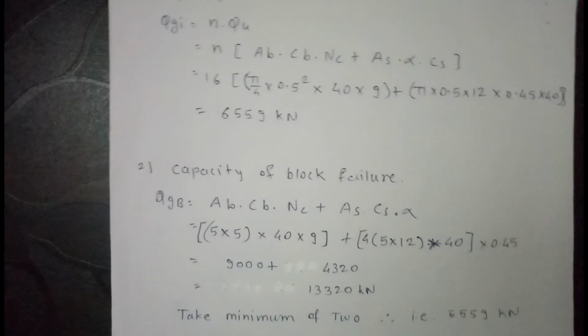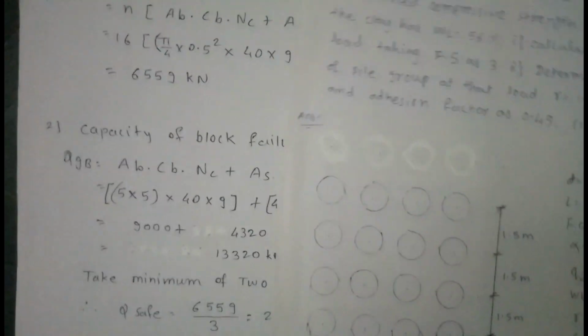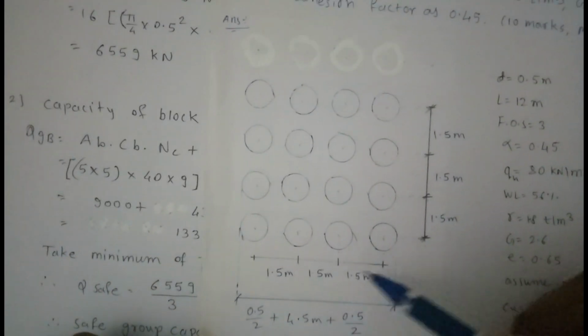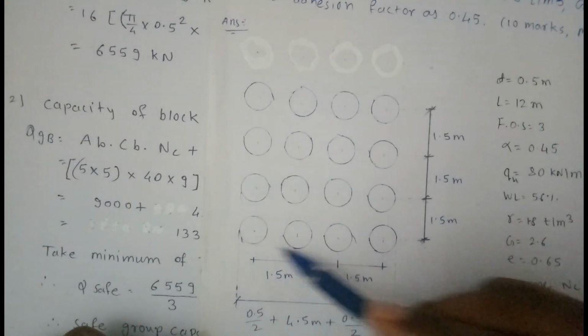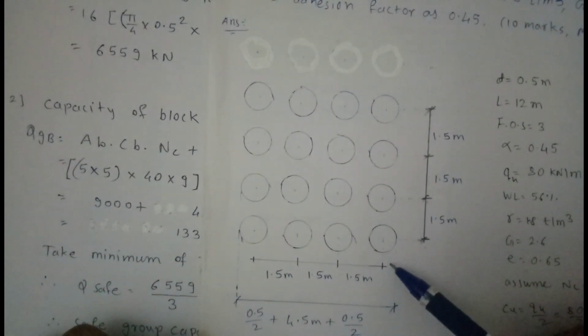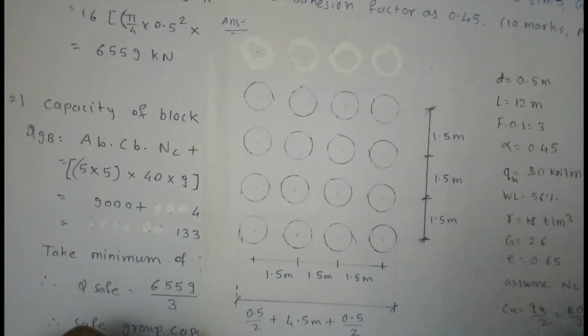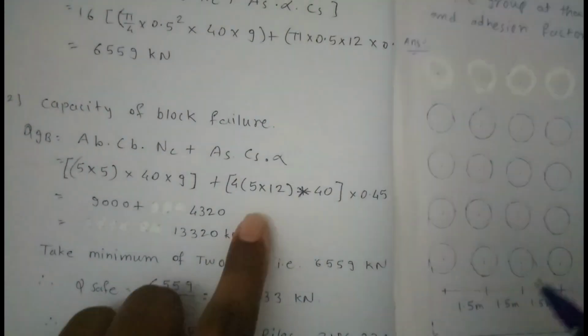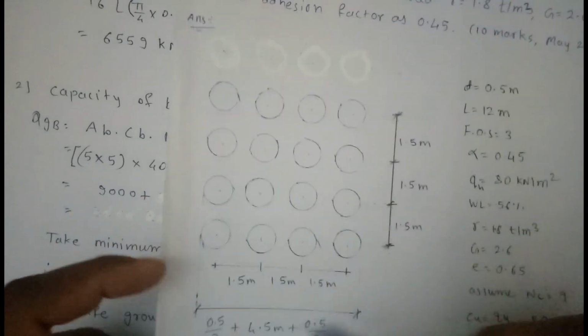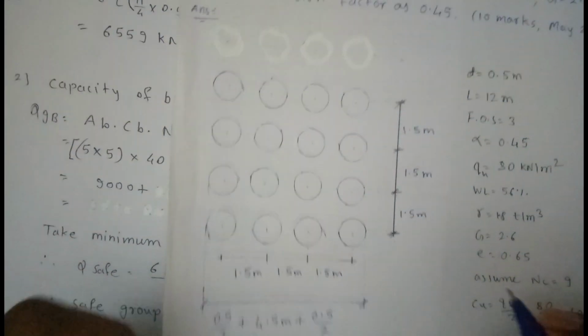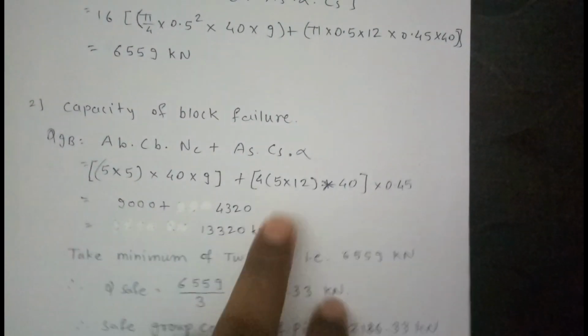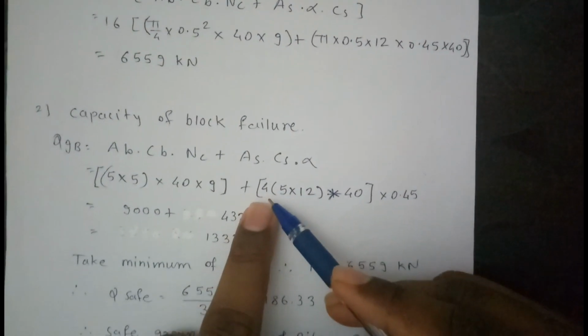Now circumferential area, that means this length is 5 meter, and this width is 5 meter, and length of the pile is 12 meter. So this circumference is 5 into 12, and we have 4 sides, 1 2 3 4. So all 4 sides circumference we have to consider. That's why multiply by 4.